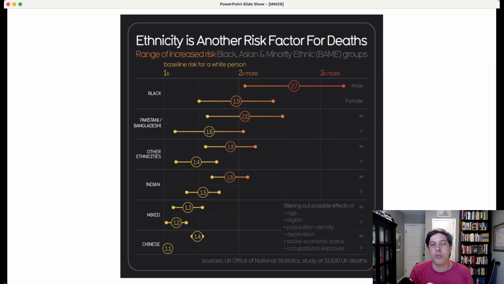Now, the most important thing that I want you to take a look at here is all of these risks are relative to a single group. And who are they relative to? They are relative to a white person. The baseline risk is for white people.